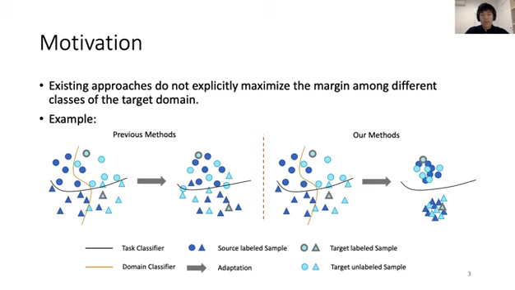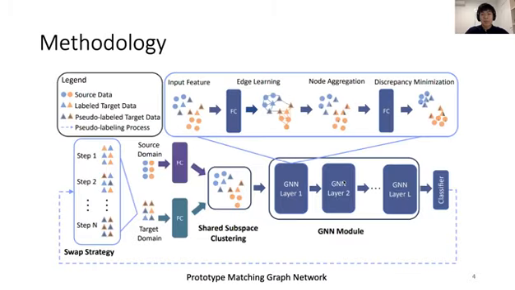For example, we can see that the marginal sample may be misclassified in this case, where our method is trying to achieve the largest margin among different classes by forming tight clusters for each class. Now I would like to present the methodology part of our work.